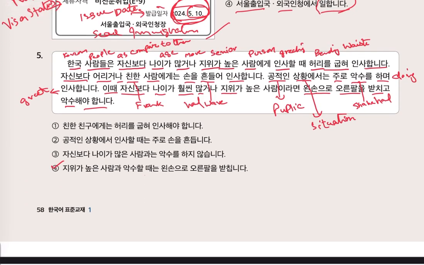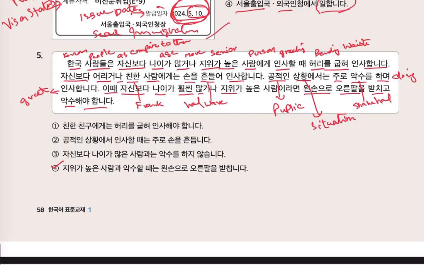Now, question number 5. Hanguk Korean Saramdal people. Chashin Boda is as compared to themselves. Naiga, Nai is age. Man gona, man is more, na is or. Chivi is senior.